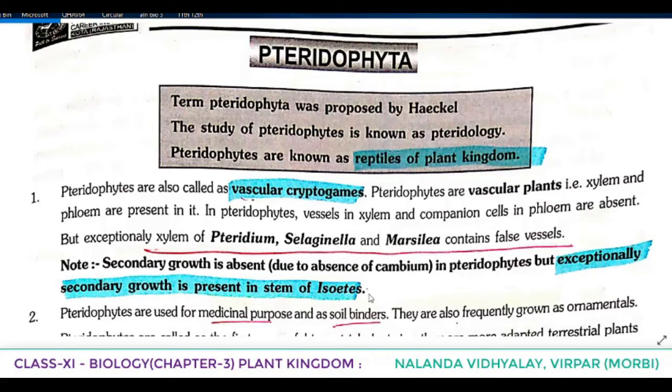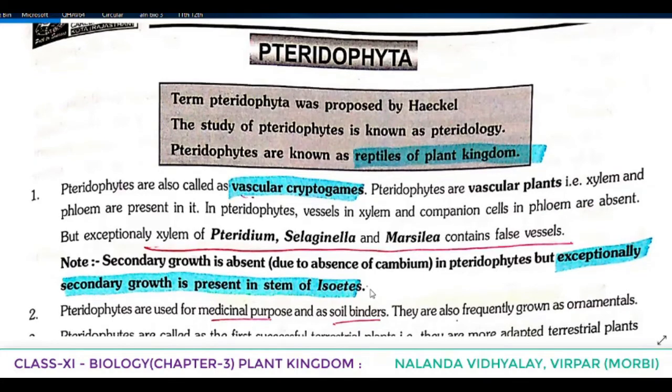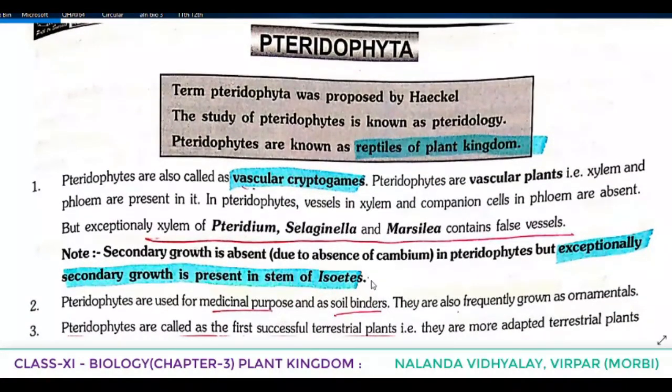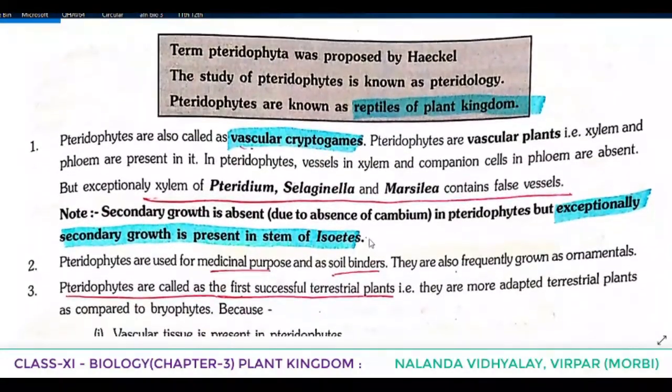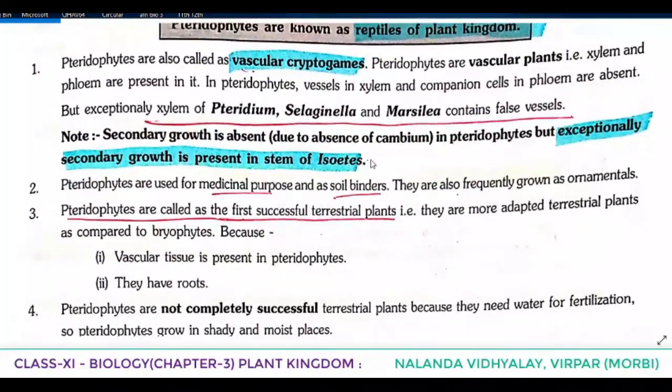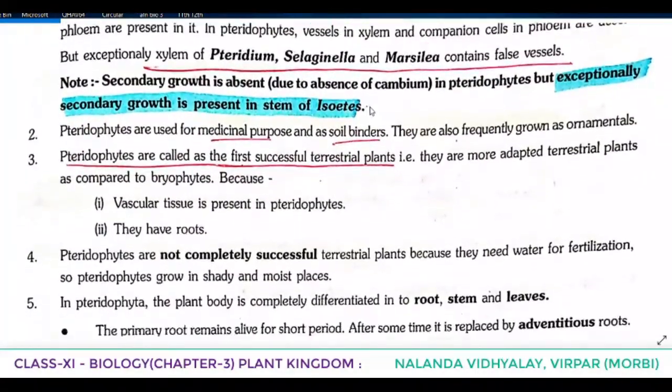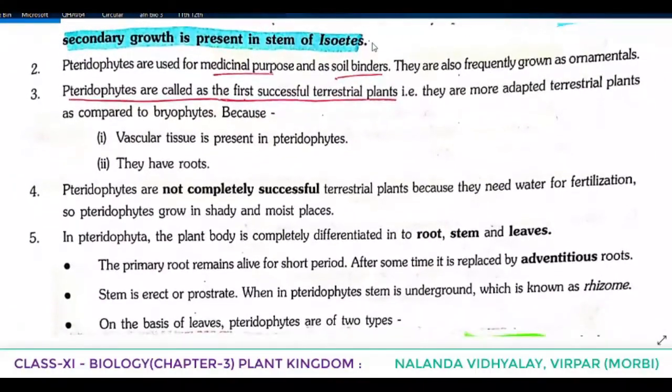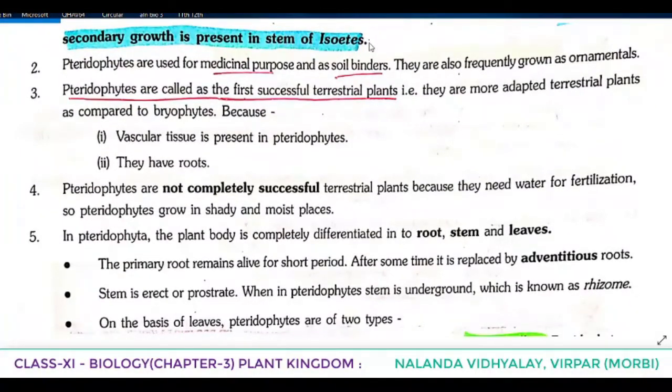The reason is that cambium is absent. But exceptionally, secondary growth is present in the stem of Isoetes, one of the species of Pteridophyta. In all others, secondary growth is absent. What is the reason? Because of the absence of cambium.